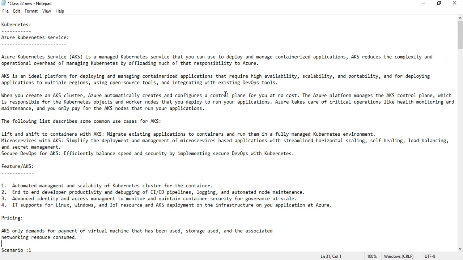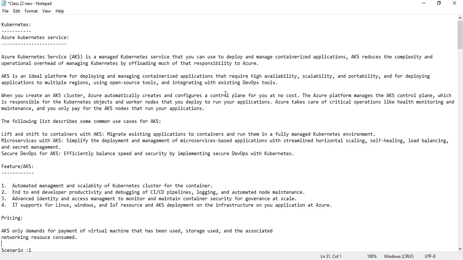The Azure platform manages the AKS control plane, which is responsible for the Kubernetes objects and worker nodes that you deploy to run your applications. Do you remember what the Azure master node has? It has the API server, the etcd cluster, the controllers, and the kube-scheduler. Everything will be taken care of by Azure only if you adopt Azure Kubernetes Services.